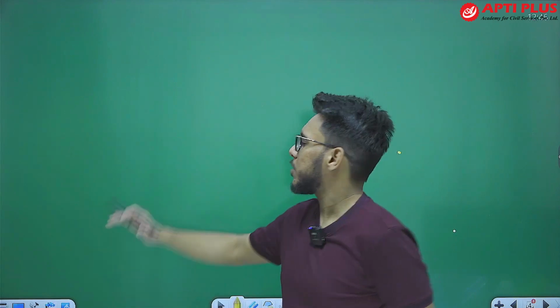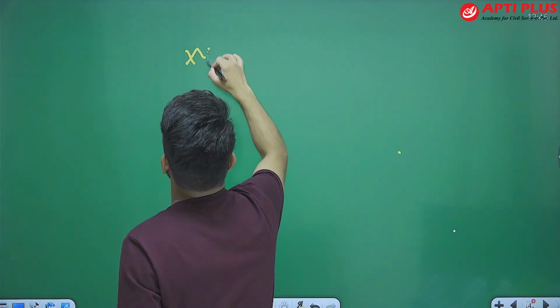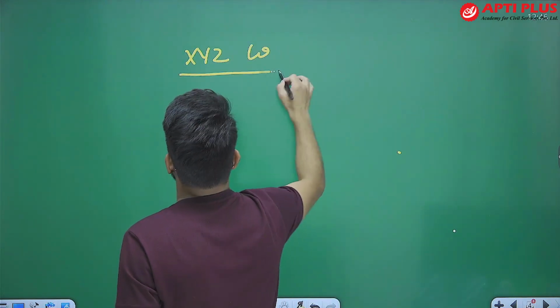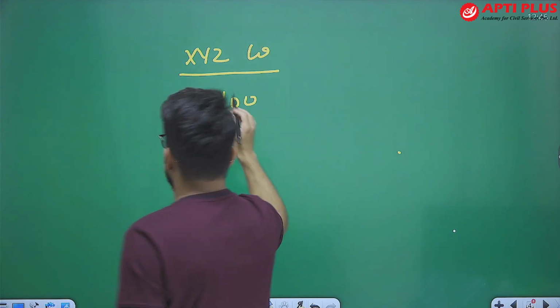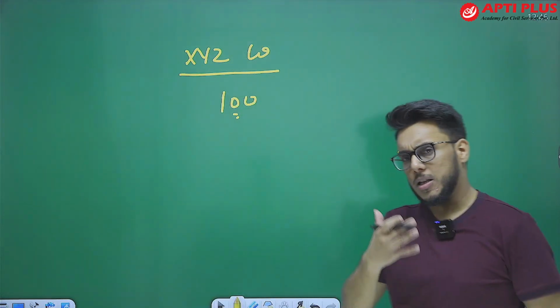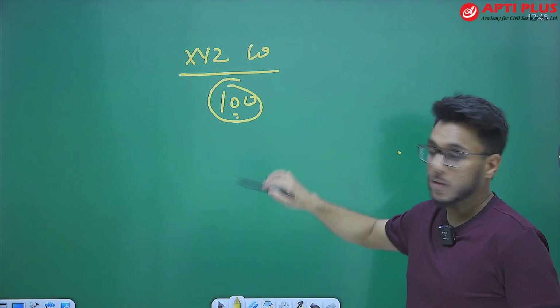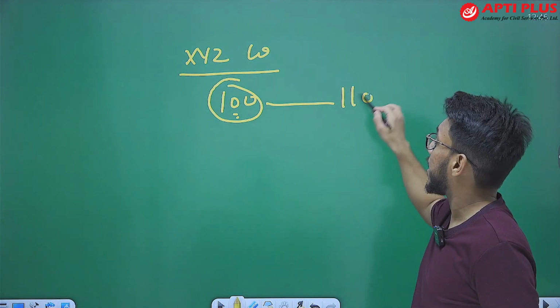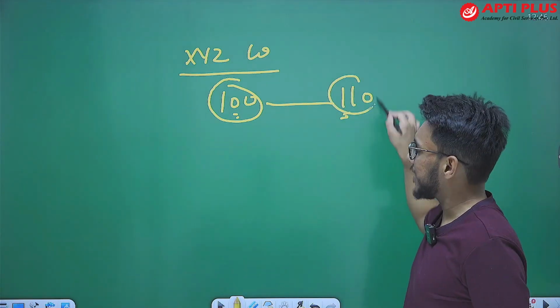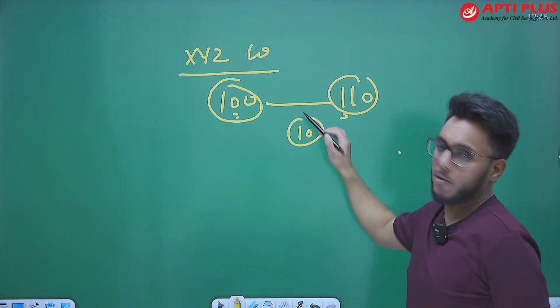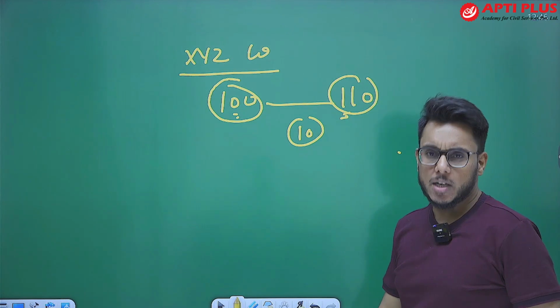Let's take one example. There is an XYZ company. Its stock is right now trading at 100 rupees. The general understanding is that I will buy this share at 100 rupees, and when this share goes to 110, I will sell it and make 10 rupees profit. This is one conventional understanding.